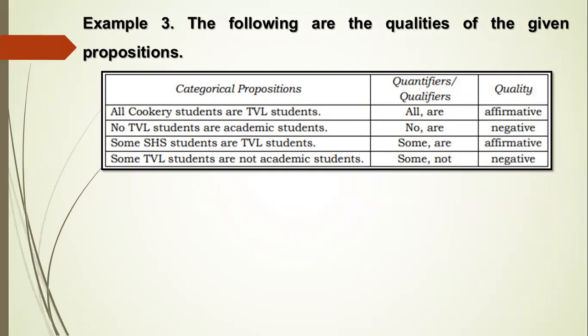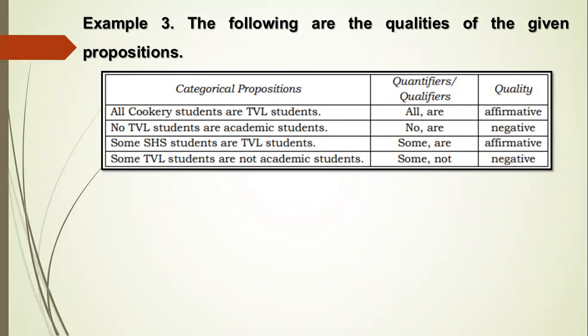All cookery students are TVL students. Its quantifiers or qualifiers are all and are, while its quality is affirmative. No TVL students are academic students. Its quantifiers or qualifiers are no and are, while its quality is negative.